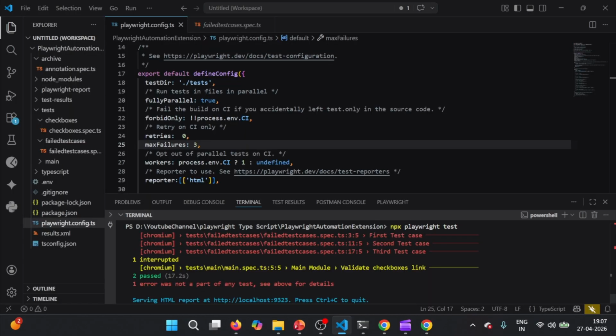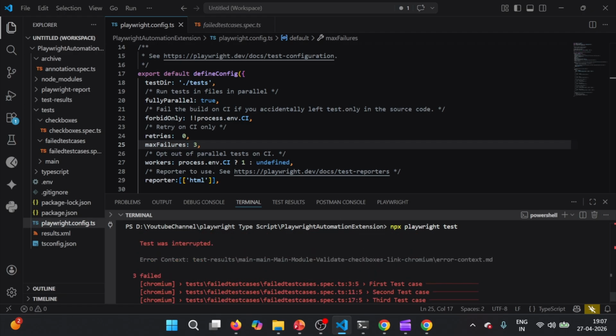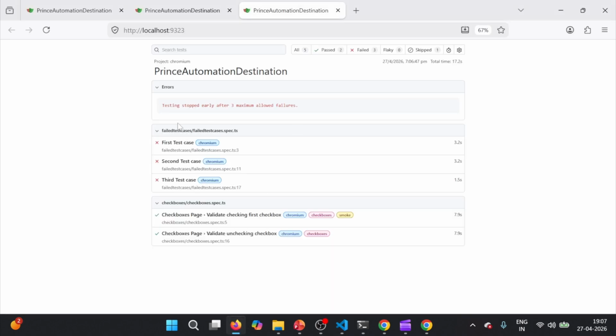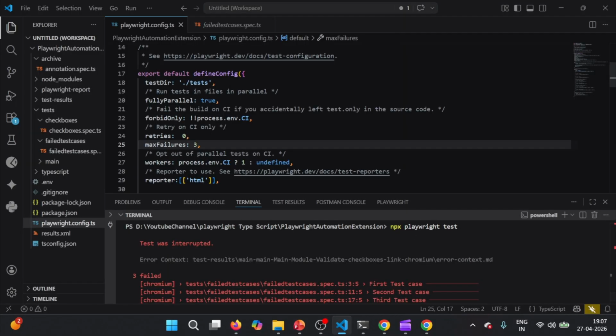If I show you this, it is again saying interrupted, and if I scroll up, the test was interrupted. And if I show you the report which got generated now, this was the previous report and this is the new report. Again we got testing stopped early after 3 maximum allowed failures. And if we go to skipped, again the main module test case got skipped. So this is how we can stop the execution as soon as the number of failures reaches a threshold value.